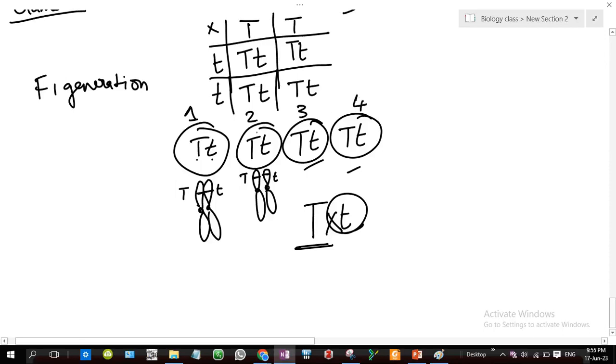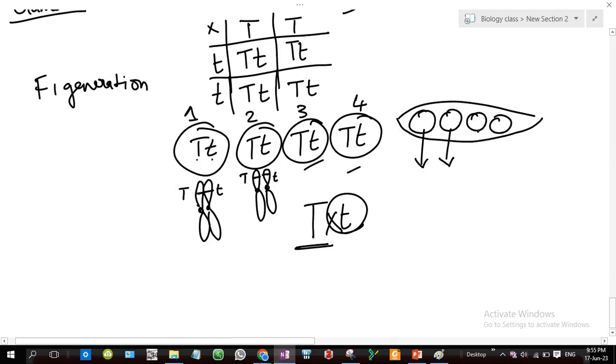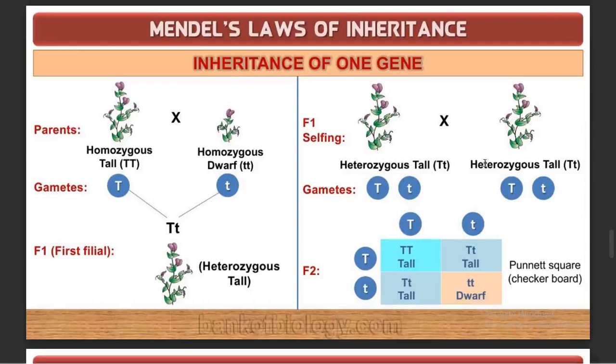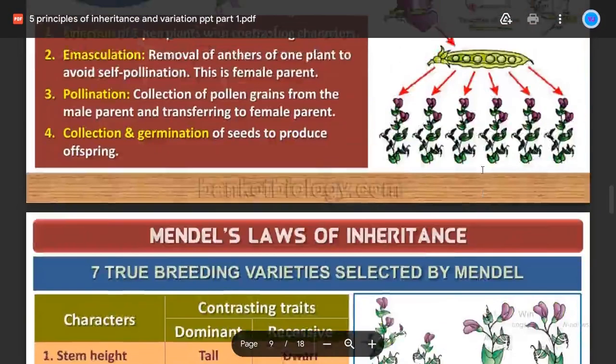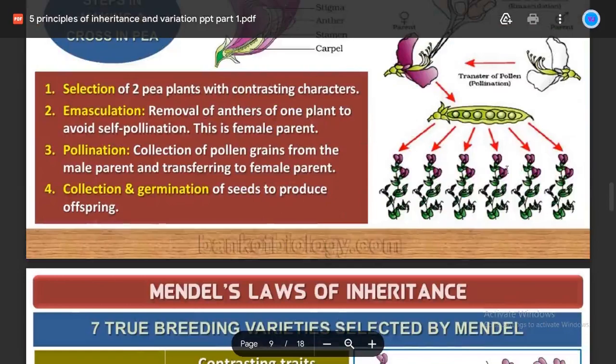These 4 progeny are nothing but, assume this is inside the pod and you have 4 peas. He took one pea and planted it, and grew it. We have seen that planting and growing before.